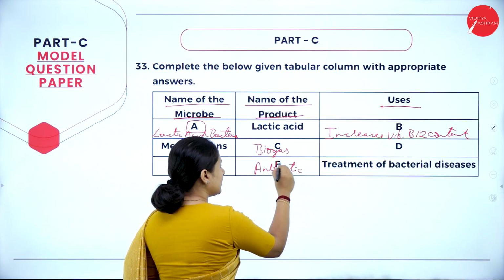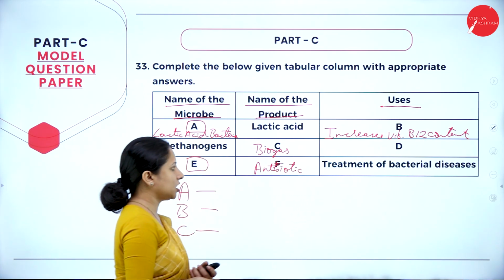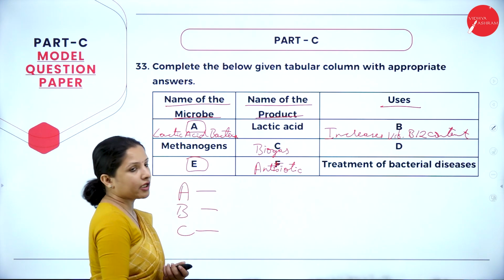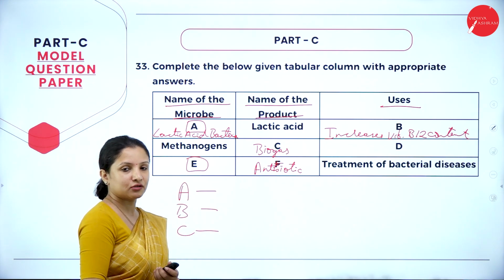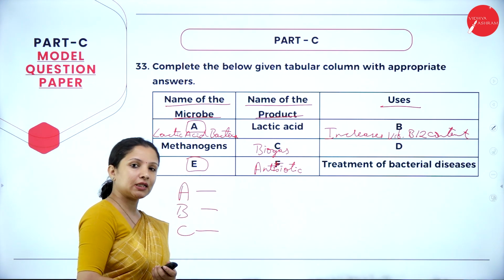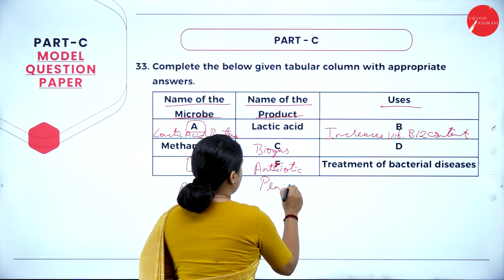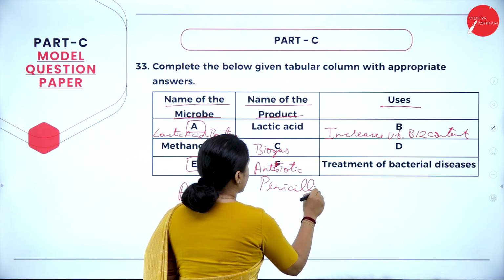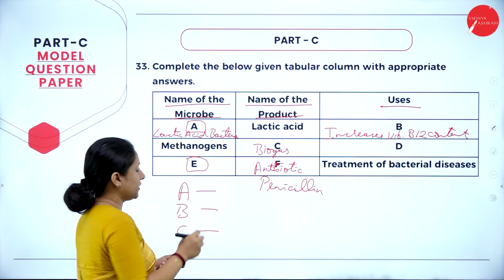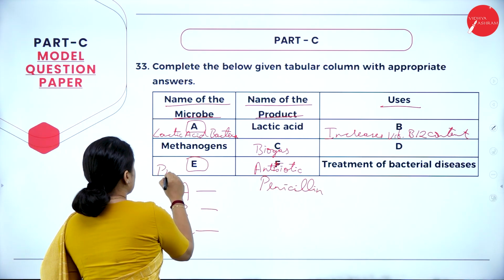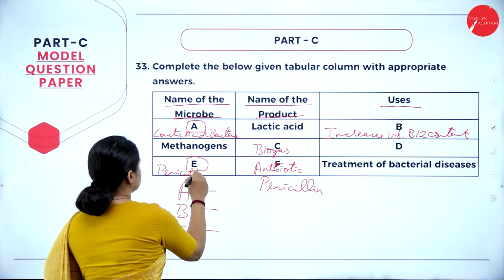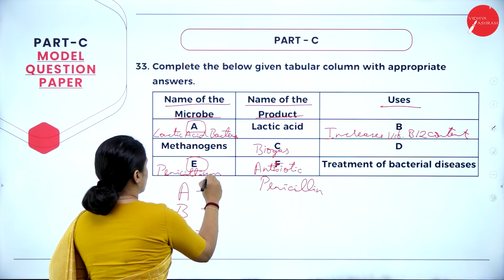Now, if I write antibiotic here, can I name the microbe? Not possible, right? It's not possible. So I have to specifically mention which antibiotic. So, antibiotic, penicillin. Now, I can write the name of the microbe here for E. It will be Penicillium notatum.